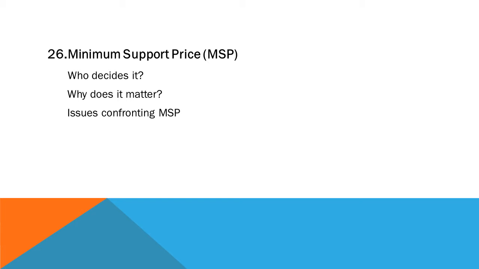Now, there are certain questions regarding MSP. First of all, who decides it? Second question is, why does it matter? And what are the issues which are confronting MSPs? Okay, now let's start. So first of all, who decides it? It is decided by Government of India, but on the recommendation of CACP. What is CACP? Commission for Agricultural Costs and Prices. It was set up in 1965 and was called Agricultural Prices Commission. It was renamed as CACP in 1985.